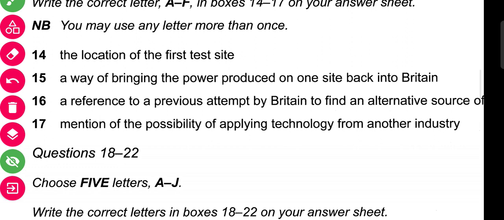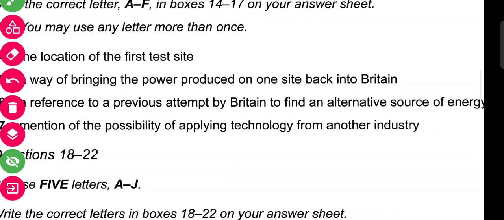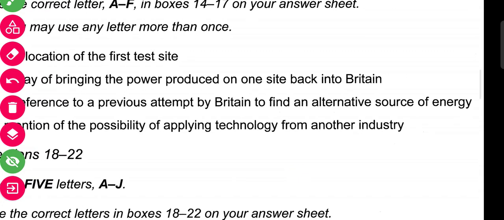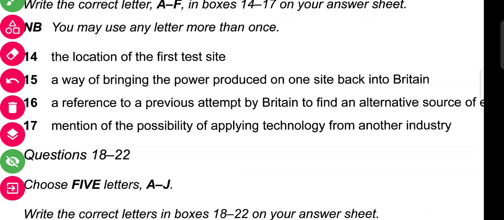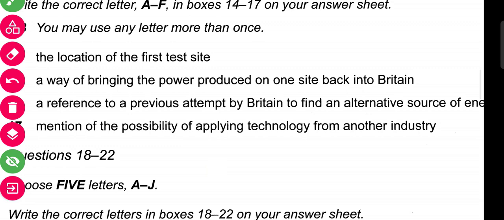Question number 16 mentions a reference to a previous attempt by Britain to find an alternative source of energy. There must be a paragraph where an alternative source of energy is mentioned, and also some attempt by Britain is referred to. In question number 17, we can see it mentions the possibility of applying technology from another industry. It means there is a paragraph where the names of industries are mentioned where this particular technology was applied and it was possible.